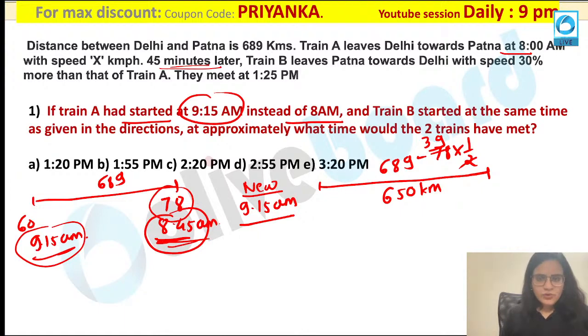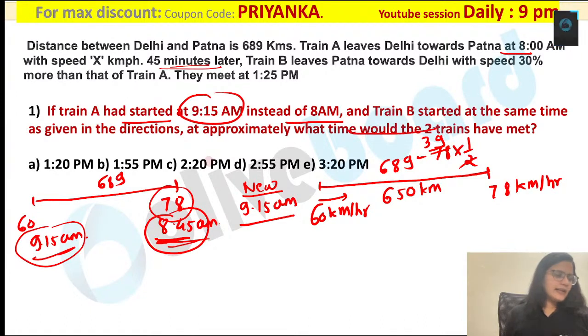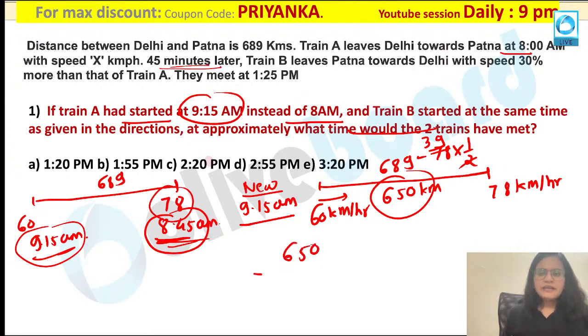Now this train is moving with 60 kilometers per hour. The second train is moving with 78 kilometers per hour. At what time will they meet approximately over here? Are you getting it? Now how will you calculate? The distance is 650 divided by the relative speed, that would be equal to 138 over here. Everybody is following it?